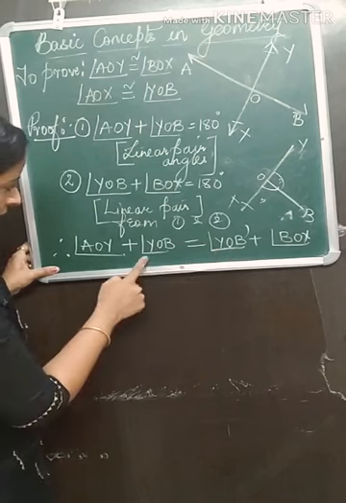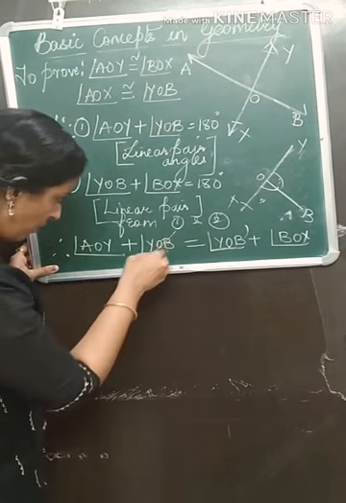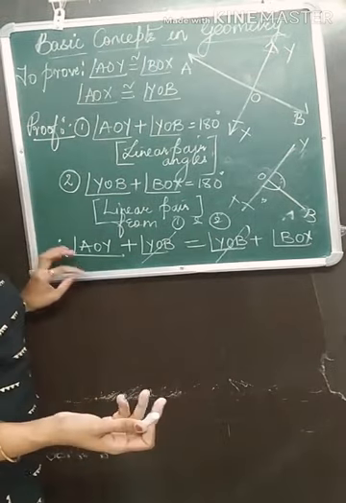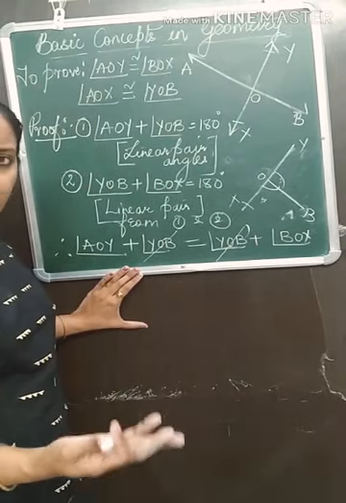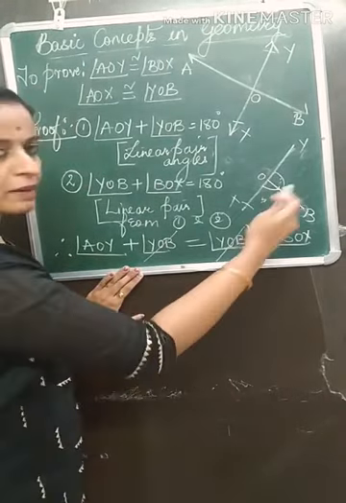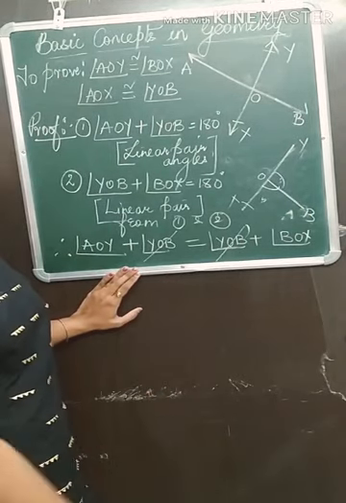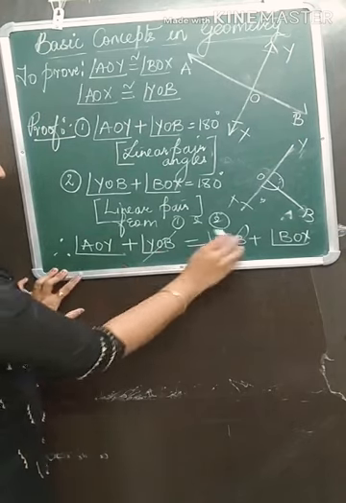Here if you see, YOB is getting repeated. So YOB here and YOB here will get cancelled. Plus YOB, if it goes to the opposite side, it will become minus YOB. So YOB and minus YOB will get cancelled, so you can cancel it here itself. So what are you getting at the end now?